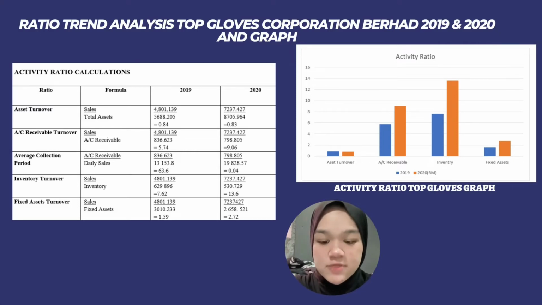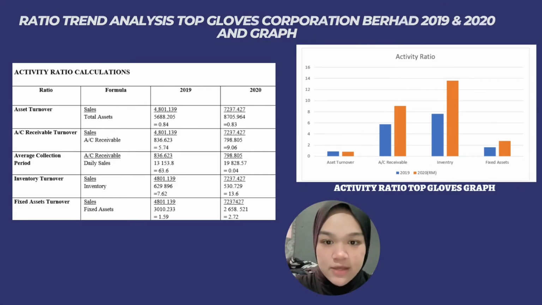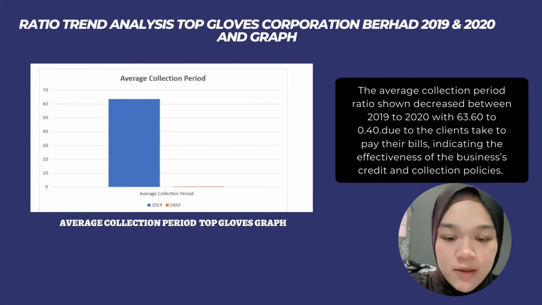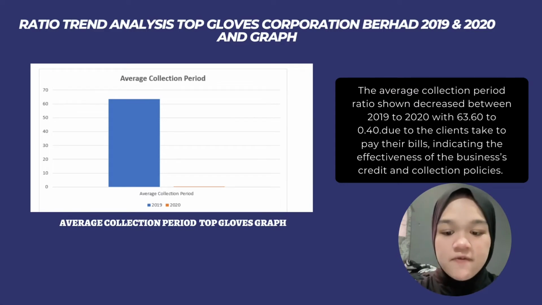That means the company has a problem with excess production capacity, poor inventory management, or lack of collection method. While the account receivable turnover, inventory, and fixed asset turnover show an increase in 2019 and 2020. Next, the average collection period ratio shows a decrease between 2019 and 2020 from 63.60 to 0.40 due to clients paying their bills, indicating the effectiveness of business credit and collection policy.